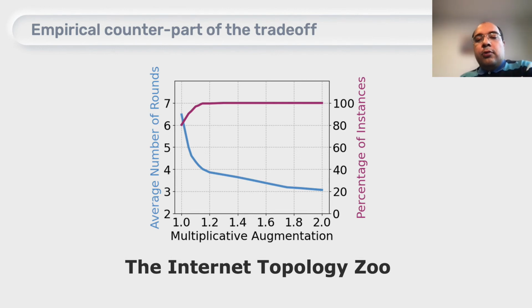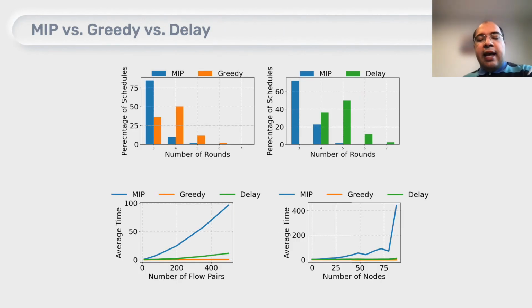And for those, for varying number of flows and for varying number of routes, what we saw on average is that with a little additional multiplicative augmentation, almost all of the instances will become feasible, so we can route all the instances, and the number of rounds would reduce significantly, which means that the updates would have a significant speed up.